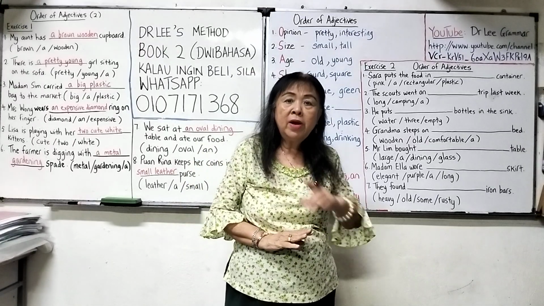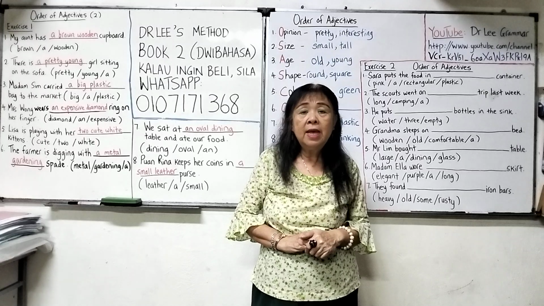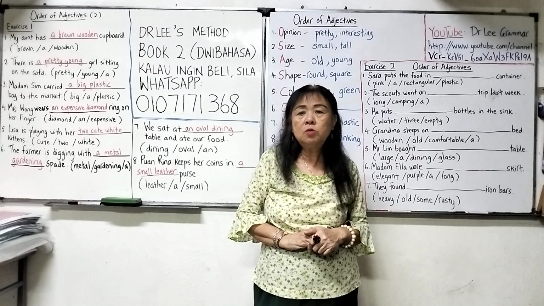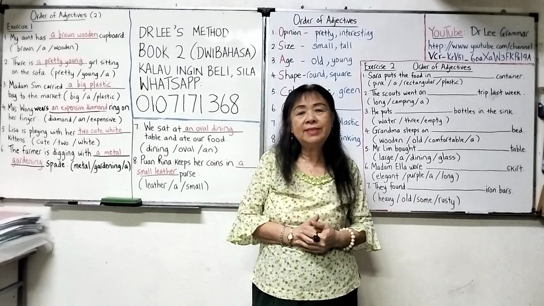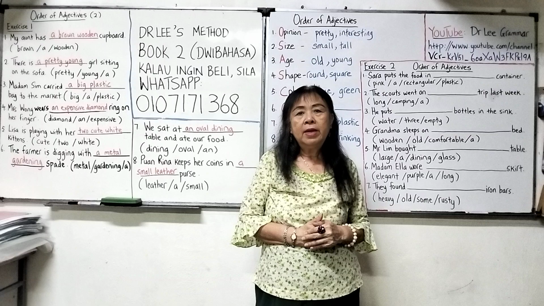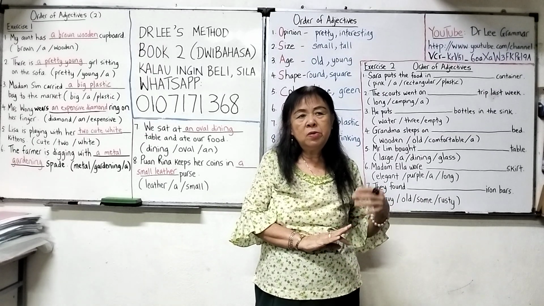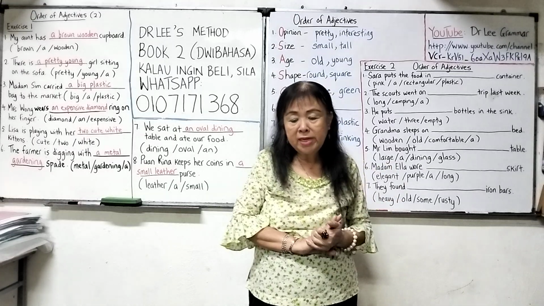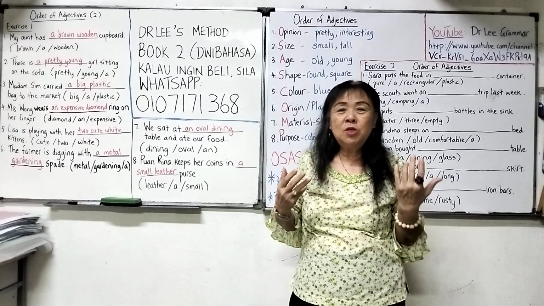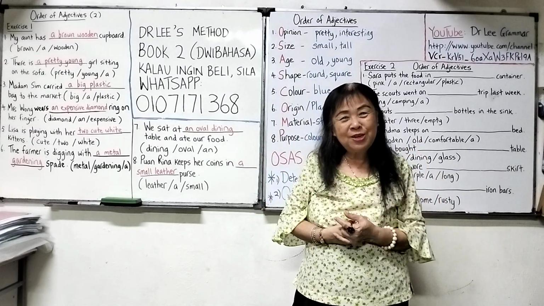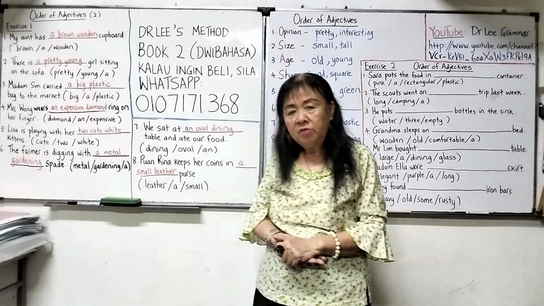So I have one more exercise for you here, and then I'm sure you know what order of adjectives is, and you won't make mistakes. For students, you won't make mistakes in school when you're writing your essays. And of course, adults, we do use this maybe in our emails, especially if you're selling a product. You may want to describe your product, or those people who are designing flyers or brochures, you may need all these things, or people in the tourism sector may want to design a brochure. So usually in tourism we use a lot of adjectives to describe how beautiful the place is, how attractive it is. Okay, so that's all for this time.